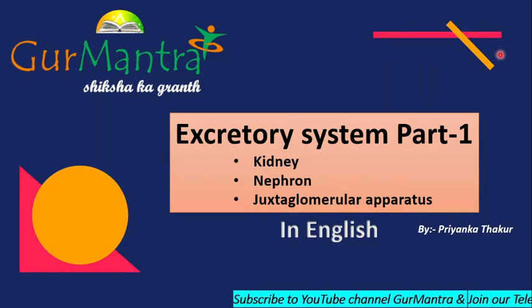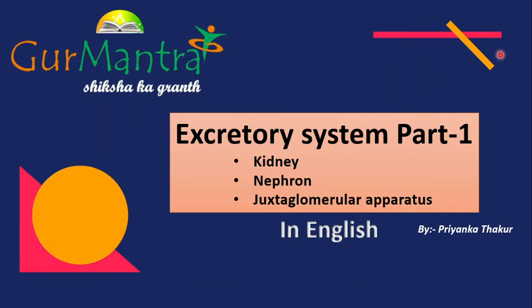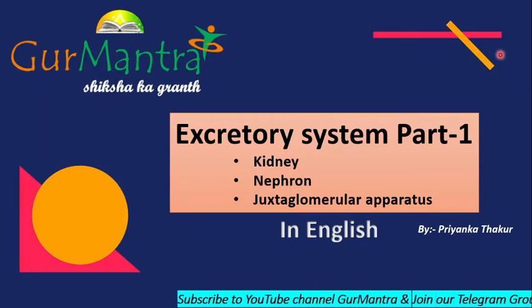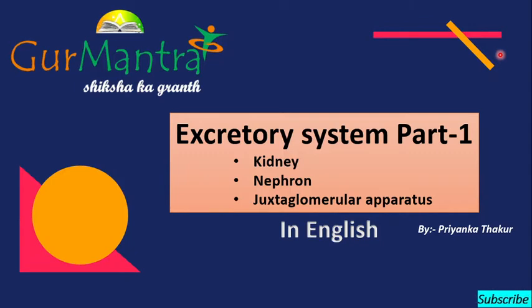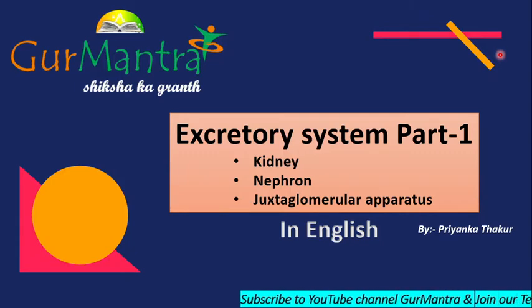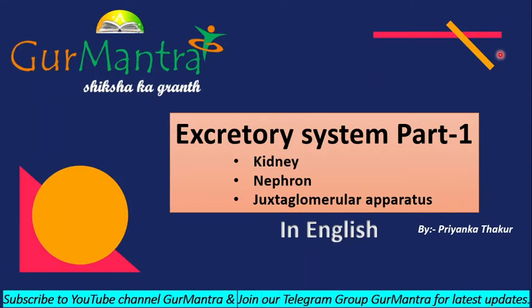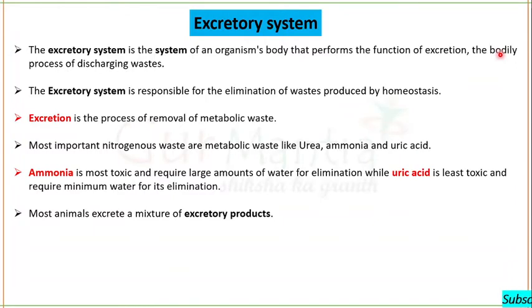Okay, so let's start with today's topic, which is the excretory system. Today I will only tell you about kidneys, nephron, and juxtaglomerular apparatus in detail. When you understand these three things, you will be able to understand the whole mechanism of urine formation and the control by different hormones. To understand those things, you first need to understand the basics of the excretory system. So let's start it now.